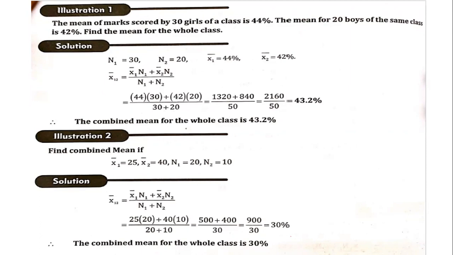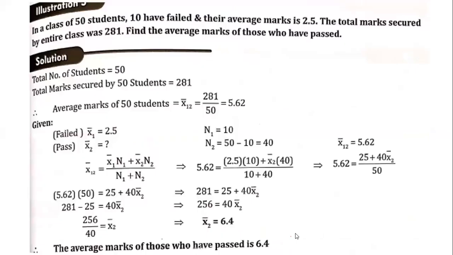Similarly, we have one more problem. We can follow the same thing. So this is a direct thing. x1 bar is 25, x2 bar is equal to 40, n1 is 20, n2 is 10. Add together and calculate the combined arithmetic mean. That will be getting us 30% here.